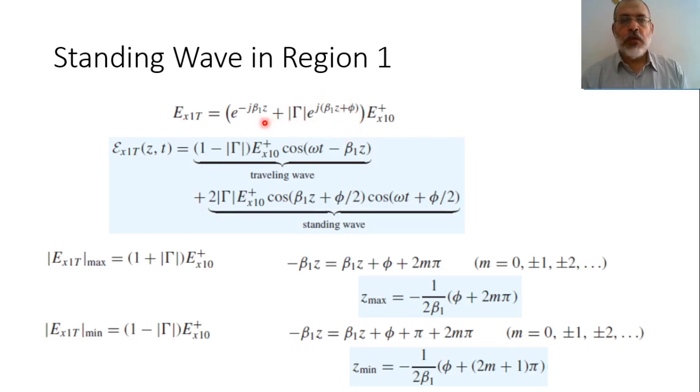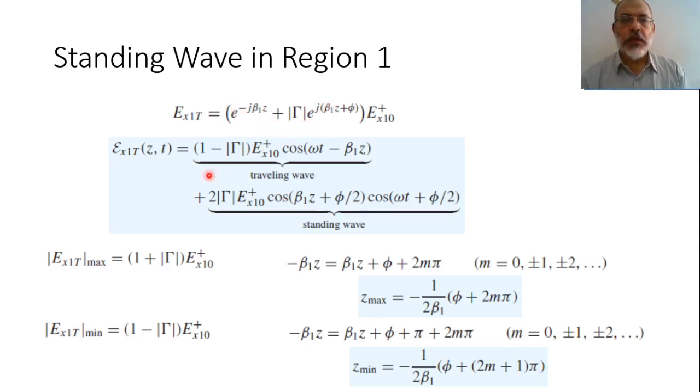So when the phase e to the power minus j beta 1 z equals the phase e to the power j beta 1 z plus phi, these are in phase. In this case, the total electric field will be 1 plus the modulus of gamma. So the maximum value occurs when both the angles of the forward and backward propagating waves are in phase.